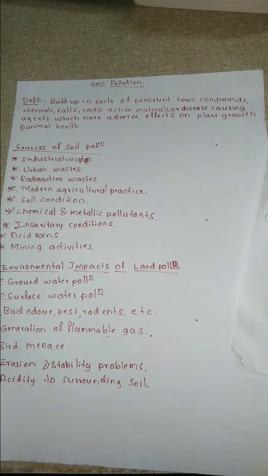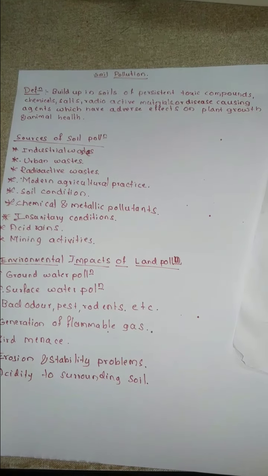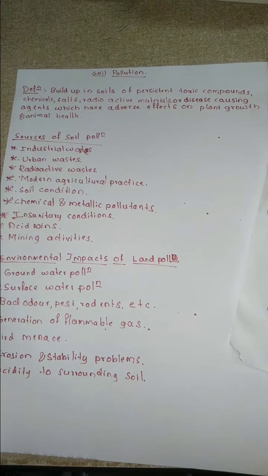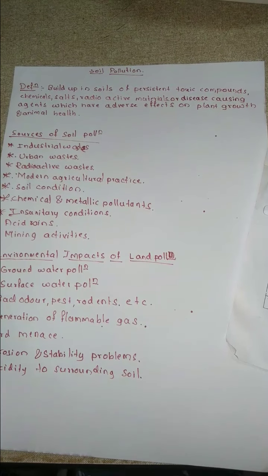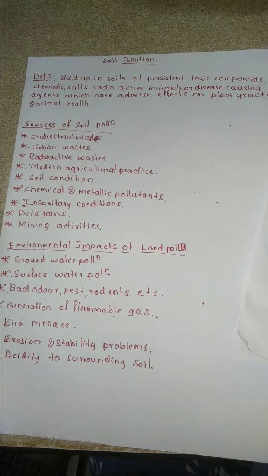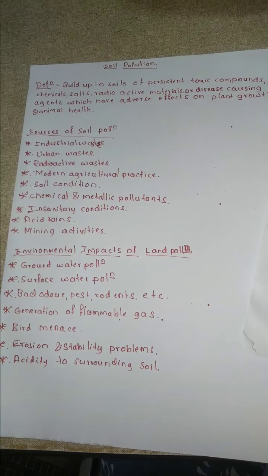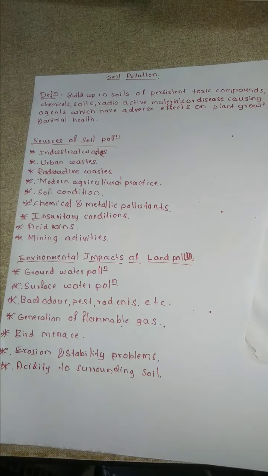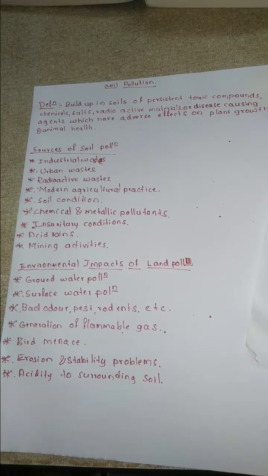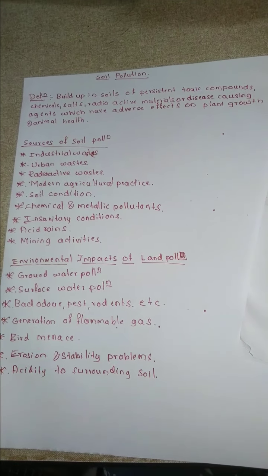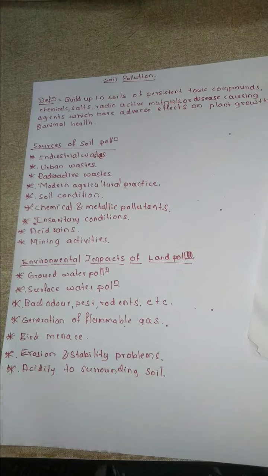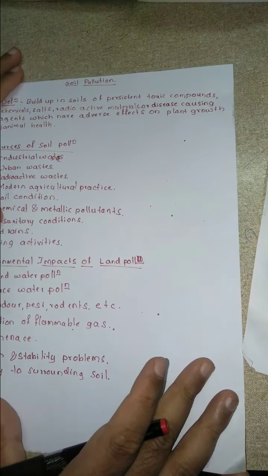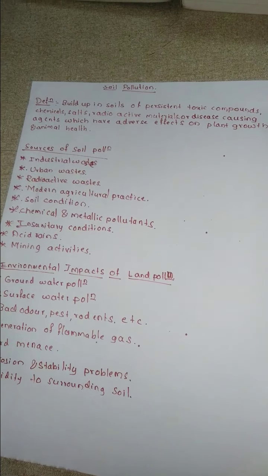If foreign materials such as toxic compounds, chemicals, salts, or radioactive material get mixed with the pure soil, then we call it soil pollution. Sometimes we also have plastic material mixed into the soil, and we will have a number of problems due to it. So this is what soil pollution is.